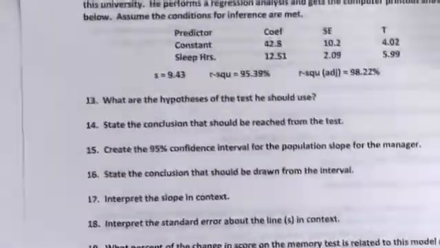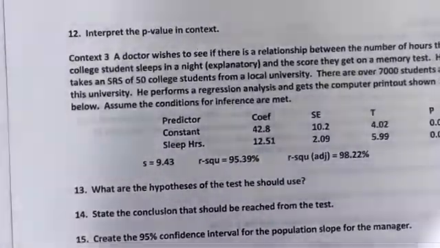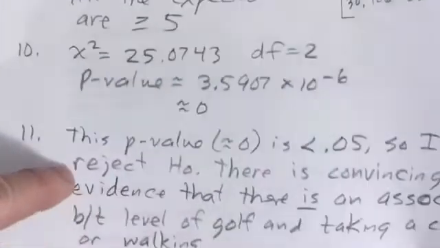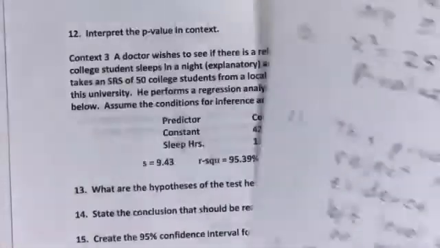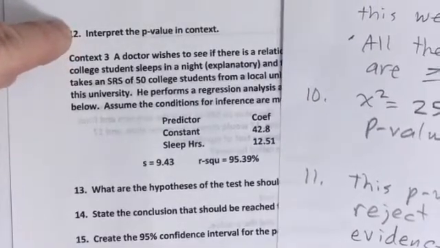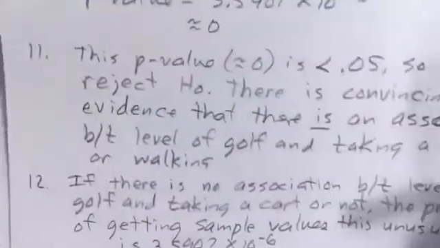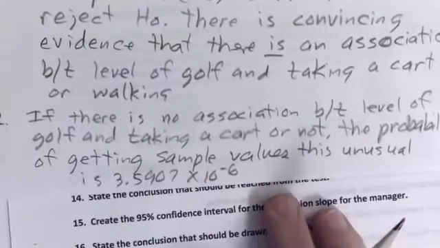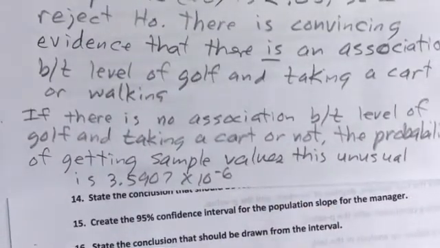All right, number 12 asks us to interpret the p-value. Now, what we just did here was draw a conclusion with the p-value. Interpreting the p-value is describing it as a probability, as a conditional probability. And so that's what I'll do. A p-value is the probability of getting a sample value this unusual, assuming the null hypothesis is true.